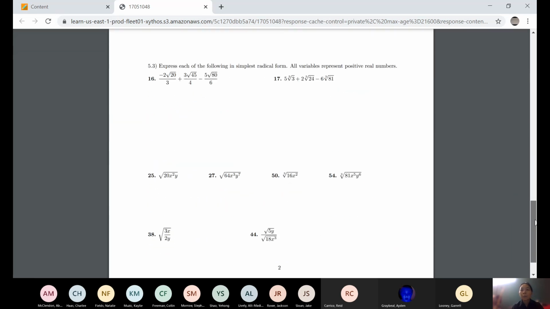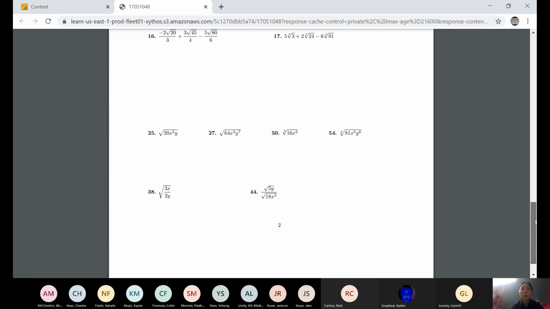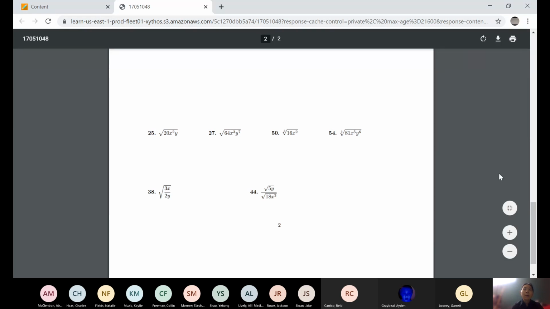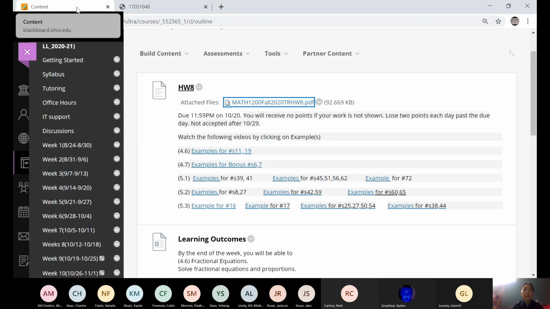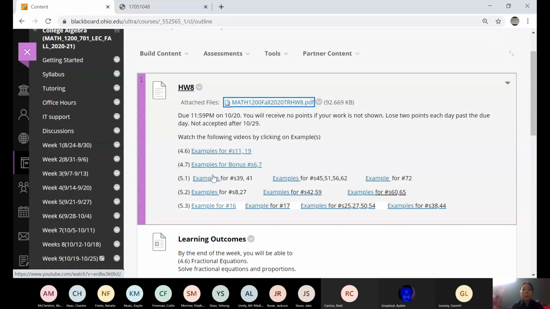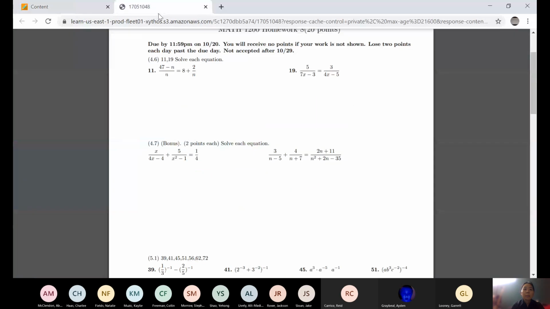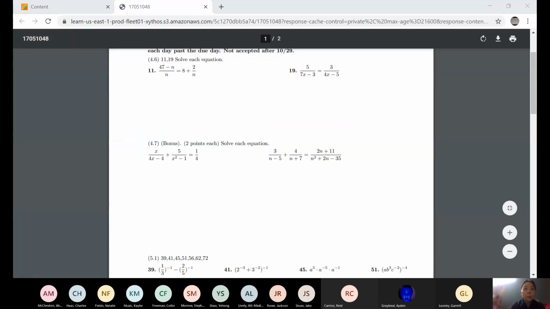After this week, like I said, you should be able to do almost every problem on the practice exam except one. I'm going to have to wait until next week to finish that one problem. Now we're going to look at solving equations.